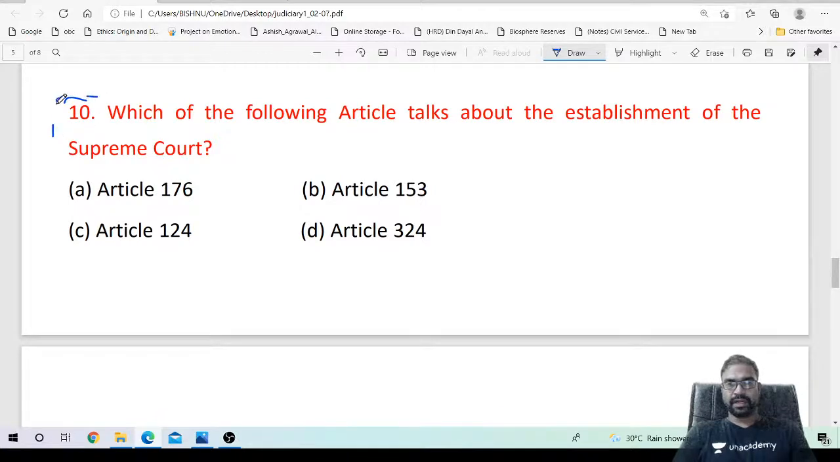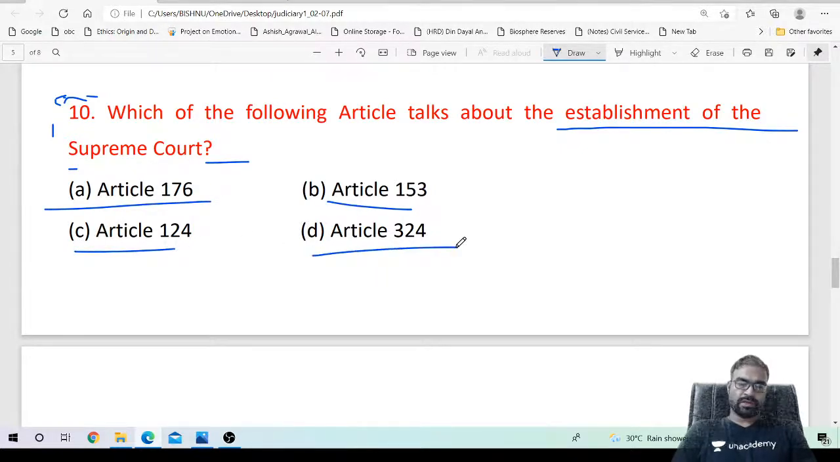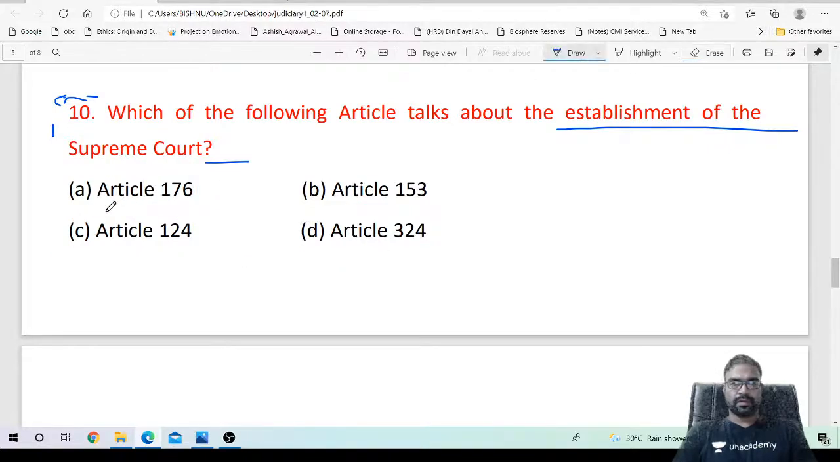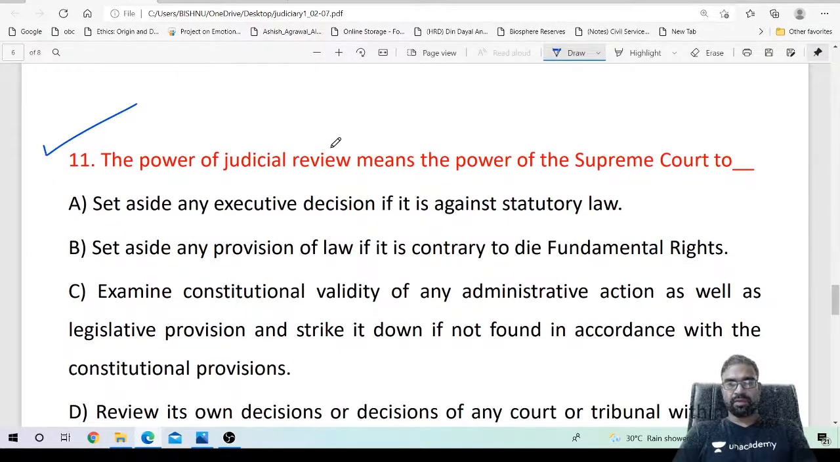Which of the following article talks about establishment of the Supreme Court? 176, 153, 124, 324. Article 124 talks about organization and establishment of Supreme Court. That is 124. 124 article talks about the establishment of Supreme Court in India. So answer is C.